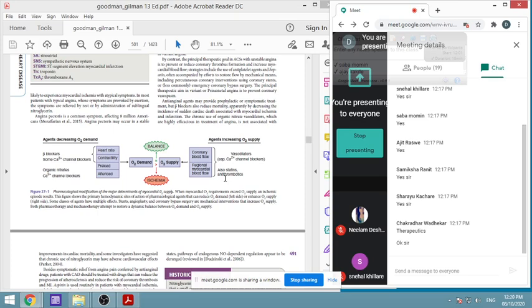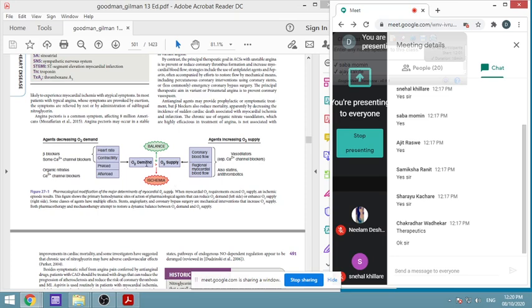So this is a very simple format of angina, very easy to understand. The first very important thing is that angina is because of an imbalance between demand and supply. Here it is balanced: oxygen demand is equal to oxygen supply. There is no problem. But when oxygen demand increases beyond oxygen supply, then there is ischemia, and this ischemia causes pain. This is a very simple, easy situation to understand.